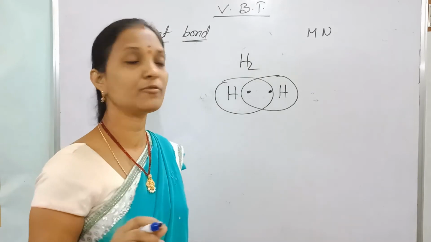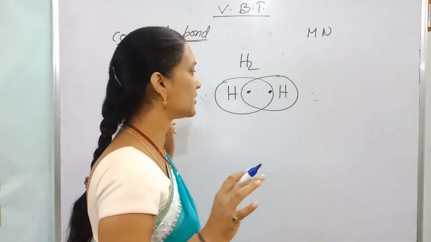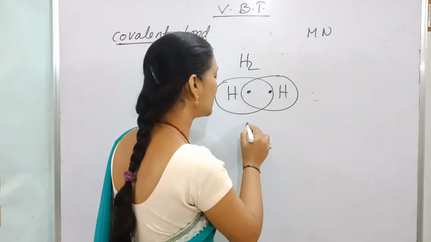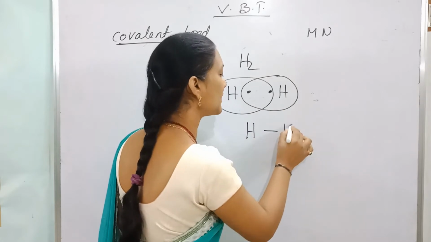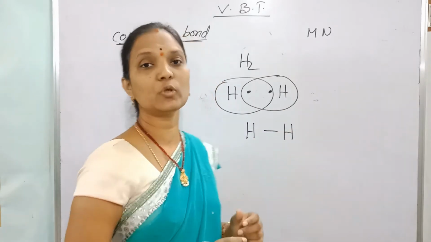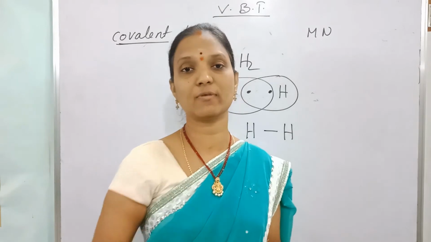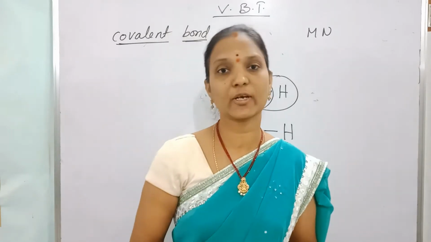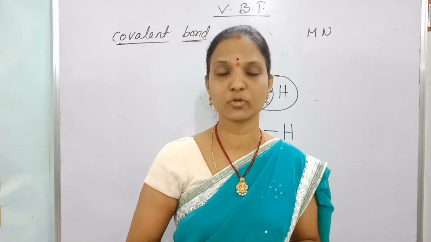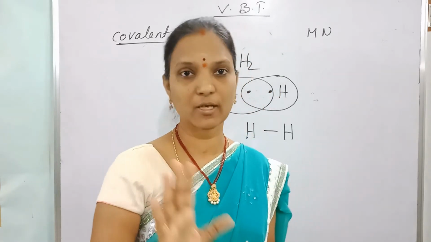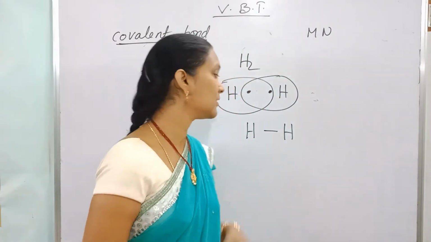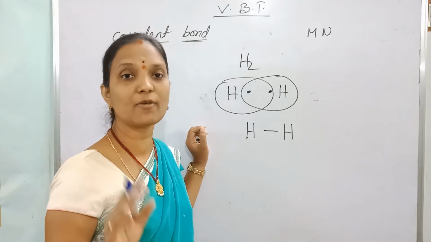Both contribute electrons, and sharing of electron pairs takes place between the two hydrogen atoms. A chemical bond is nothing but attractive forces, and here the attraction is due to sharing of electrons.